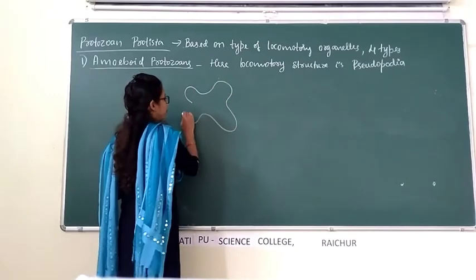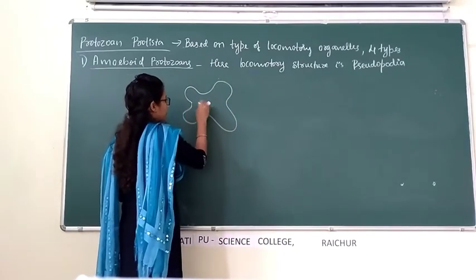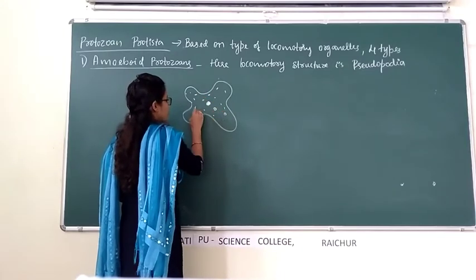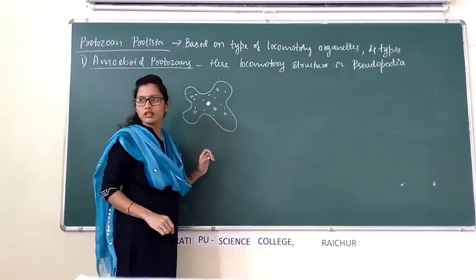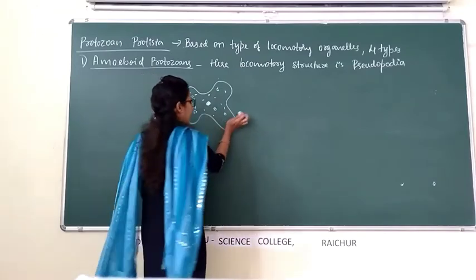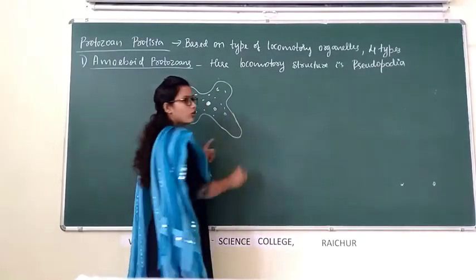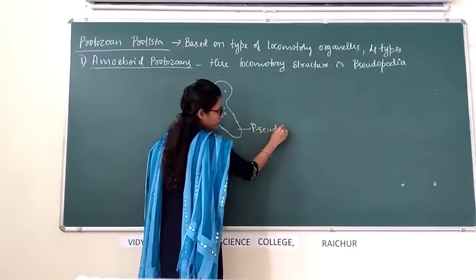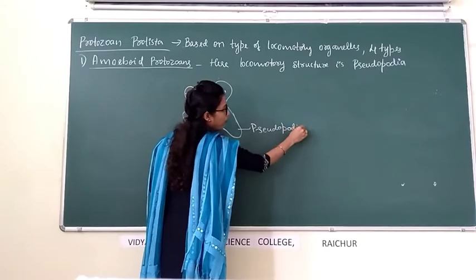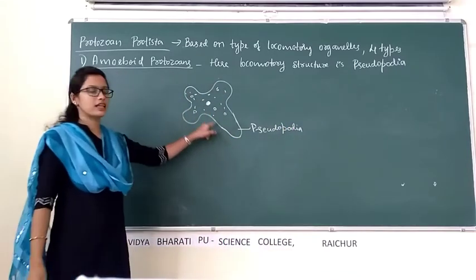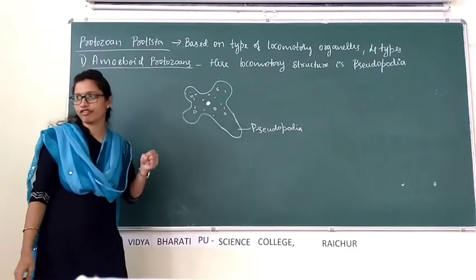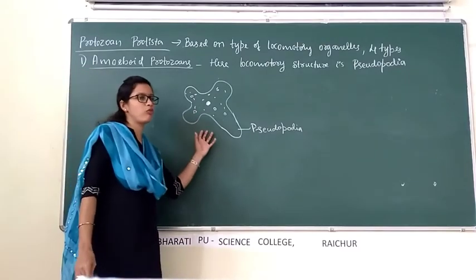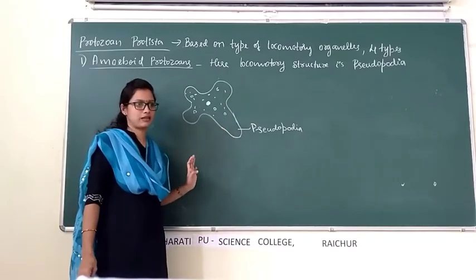Structure of amoeba, which contains nucleus, here cytoplasm, vacuoles, food vacuoles are present here. This is the structure of amoeba, and consider this is pseudopodia. By the help of this pseudopodia, these amoeba capture their food, or they can move from one place to another place.